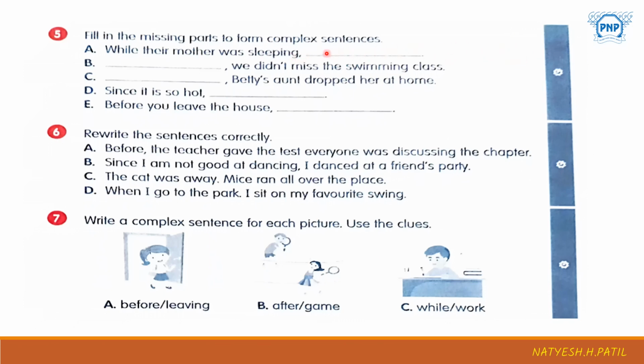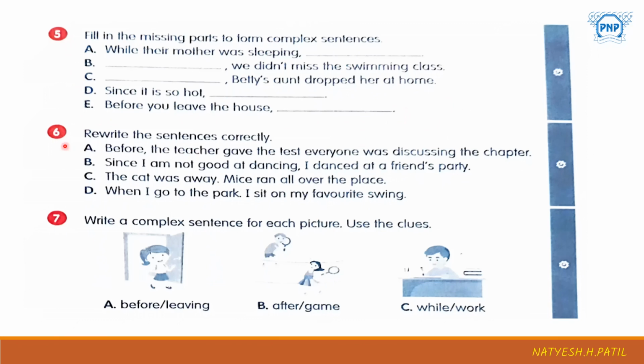Here you have to write an independent clause. While their mother was sleeping, they were all playing outside. Or they were all playing cricket in the garden. Like that you can write it. Write your own example. I'm sure you can write this question set also very easily.